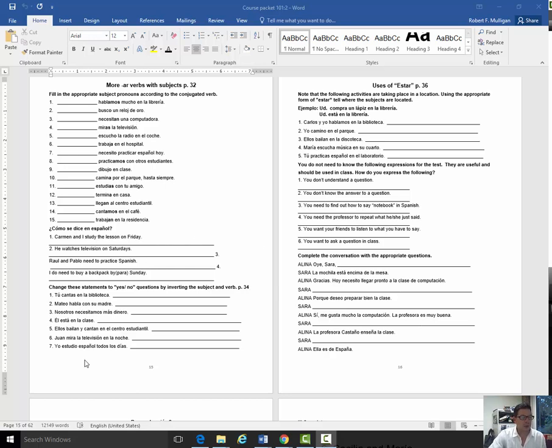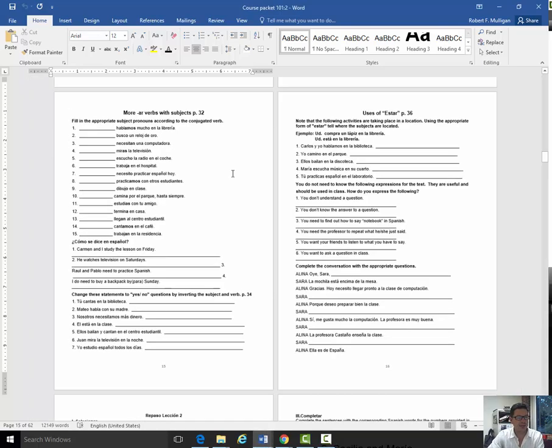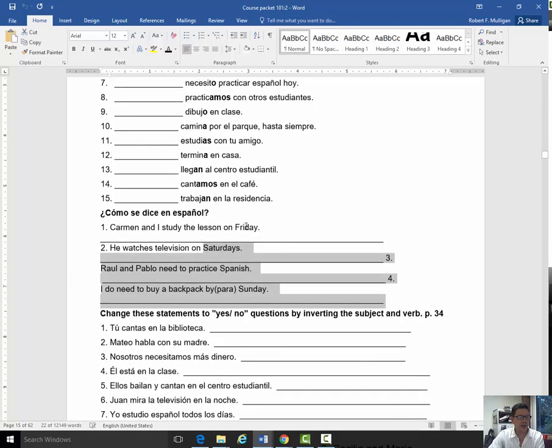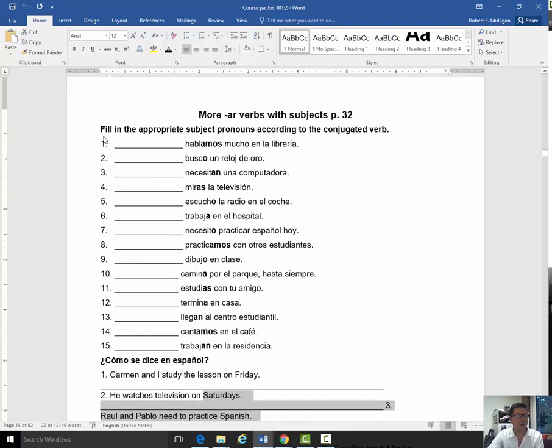So we're going to do these two exercises right here on page 15. Let me see if I can bring that up bigger. There we go. Right here, we're going to fill in the space with the appropriate subject pronoun according to the conjugated verb. So here's the conjugated verb. And what form of the verb is that? Well, the first one is nosotros. Good. And you're going to do that all the way down. Go ahead and give that a try. Pause the video for a minute, and then I'm going to give you the answers.